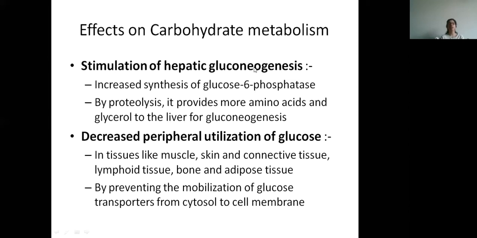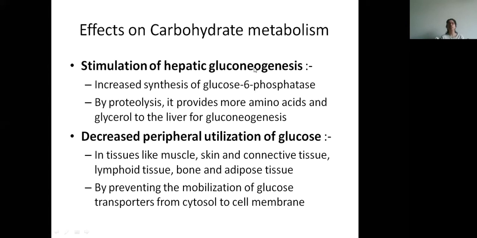The effects on carbohydrate metabolism are that mainly cortisol will increase the glucose level. So any process which results in increasing the glucose level will be stimulated by cortisol. Like we have stimulation of hepatic gluconeogenesis.